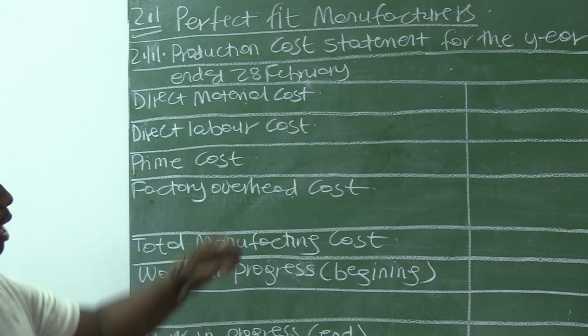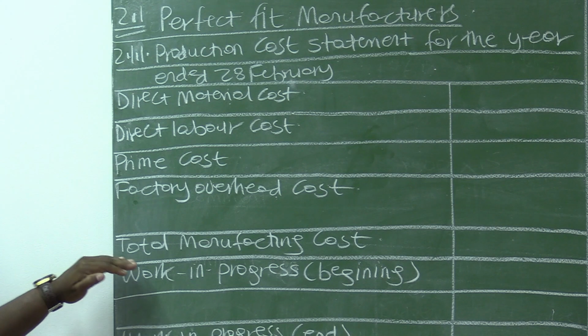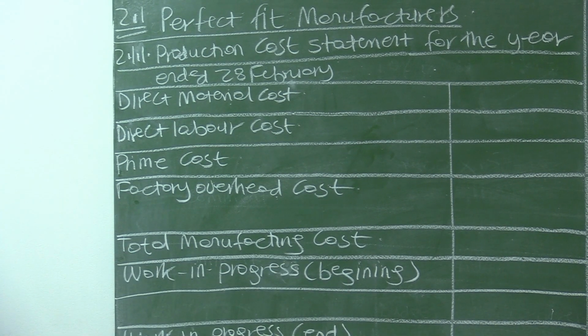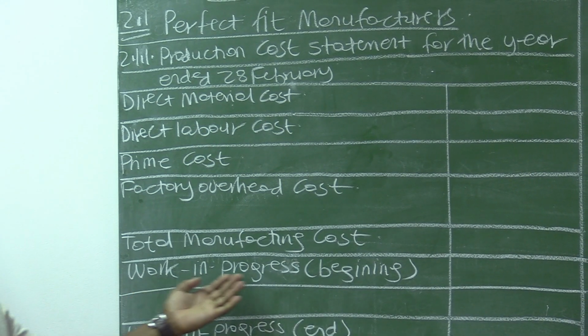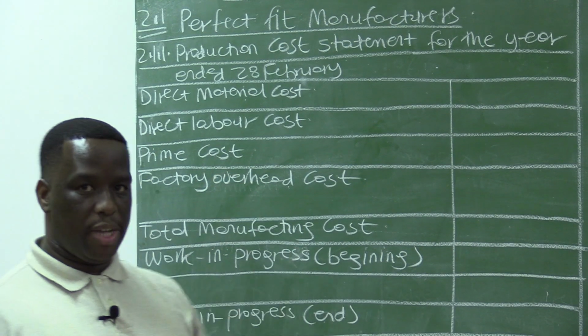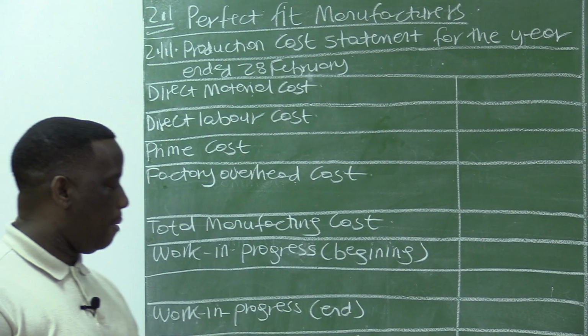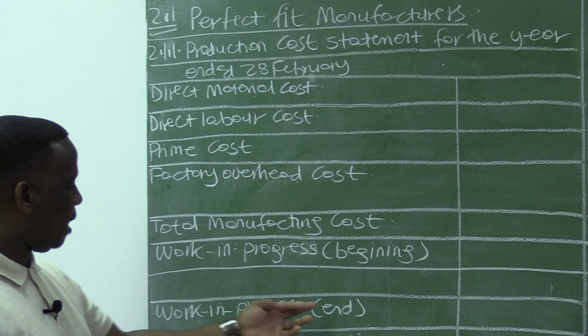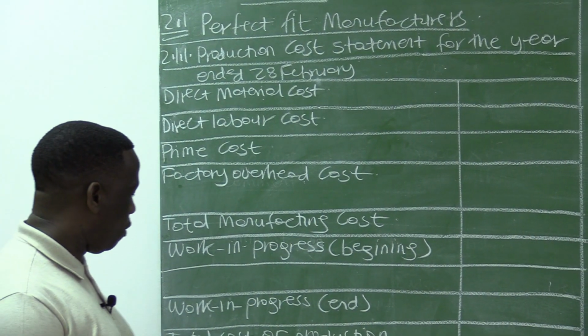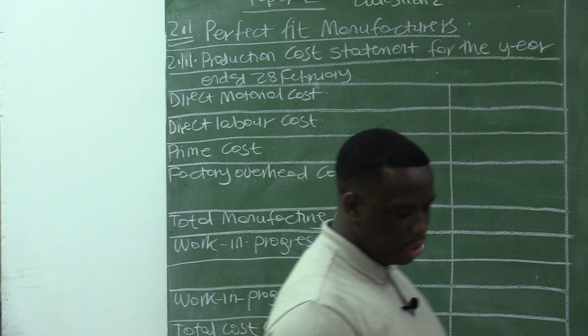When you add your total factory overhead cost, that is where you get to your total manufacturing cost. That is the total cost of production. And then you add work in progress at the beginning. That is the work that we did not finish in the previous accounting period. You add the amount of that work, and then you subtract the work in process at the end. You then get to the final answer, which is the cost of production of finished goods.